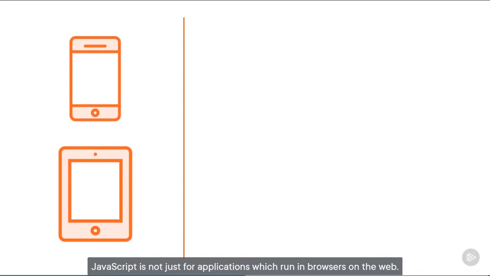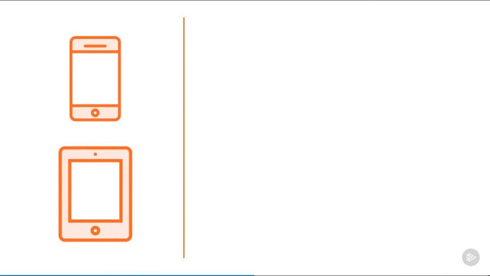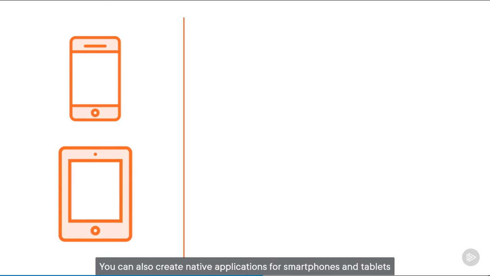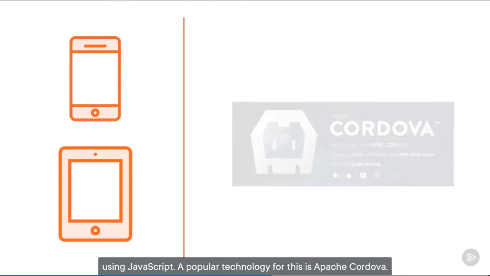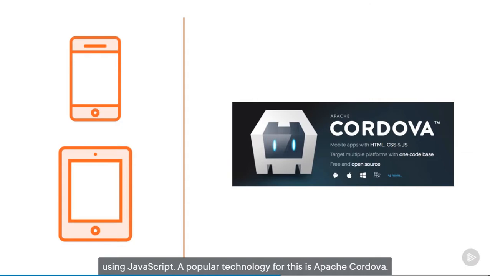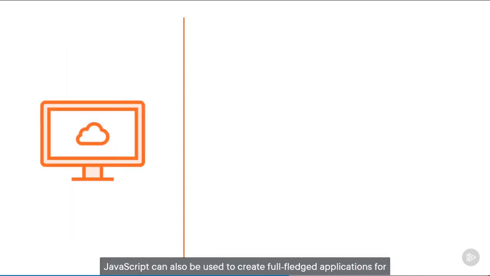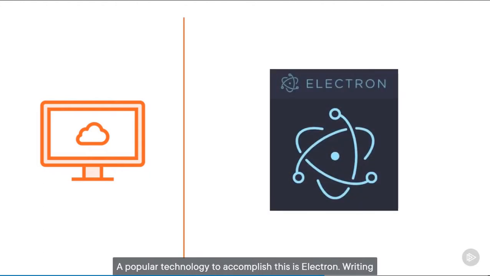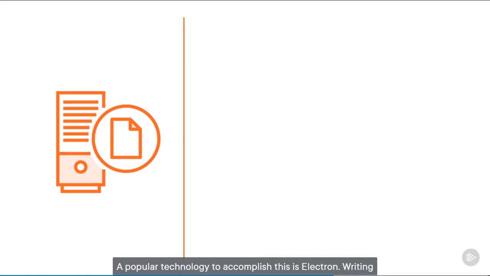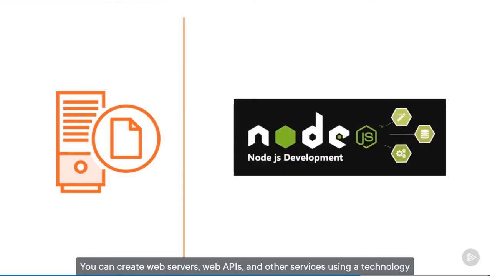JavaScript is not just for applications which run in browsers on the web. You can also create native applications for smartphones and tablets using JavaScript. A popular technology for this is Apache Cordova. JavaScript can also be used to create full-fledged applications for the Mac and Windows desktops. There's no need for a browser at all. A popular technology to accomplish this is Electron. Writing server-side code can also be accomplished in JavaScript. You can create web servers, web APIs, and other services using a technology called Node.js.